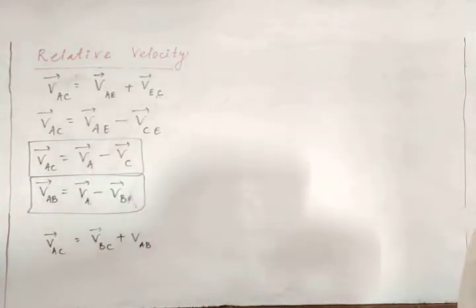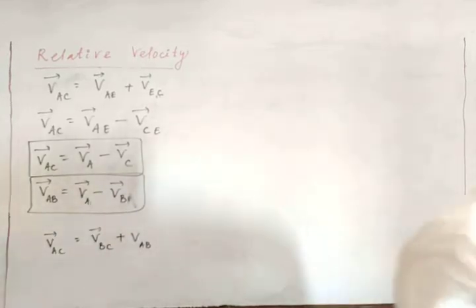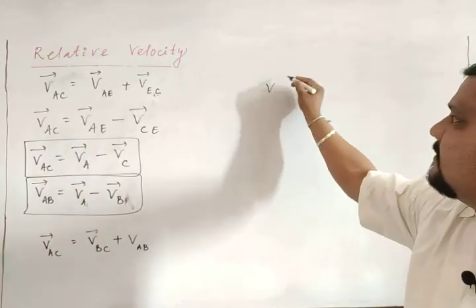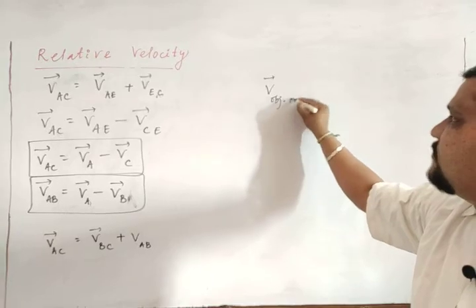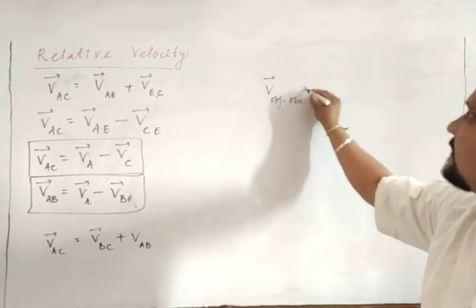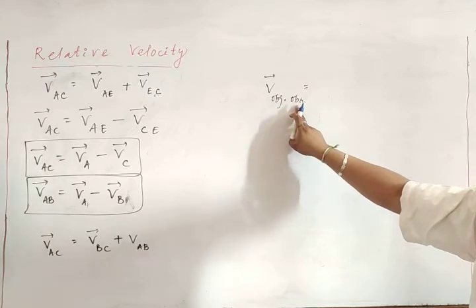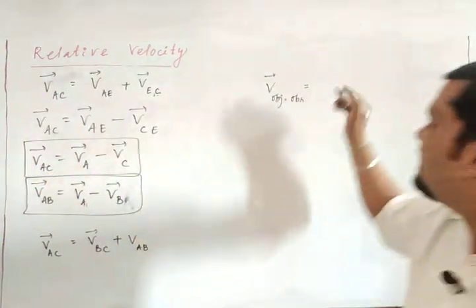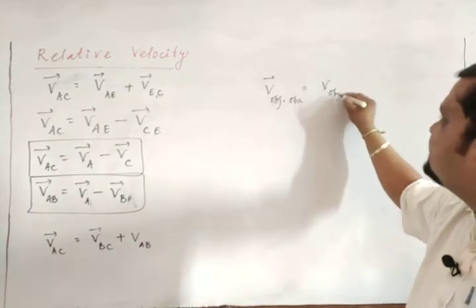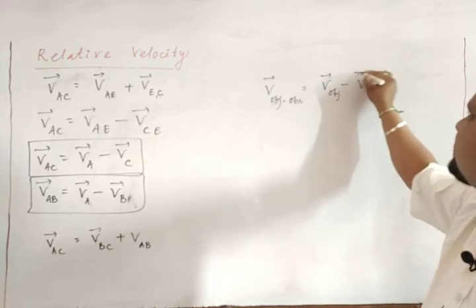So after knowing this relative concept, I can write that the relative velocity of an object with respect to an observer is equal to the velocity of the object minus the velocity of the observer.